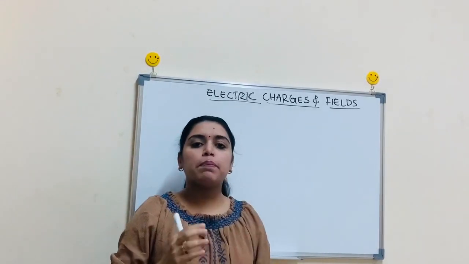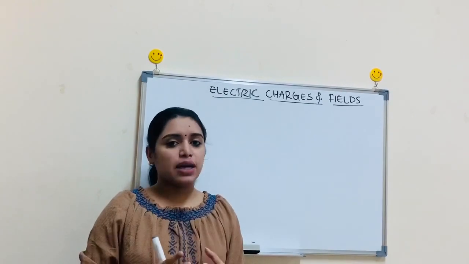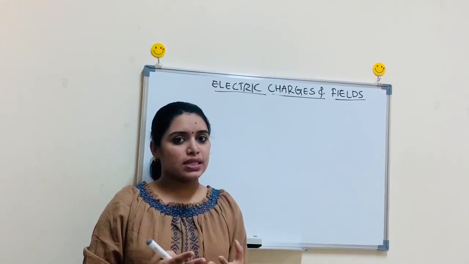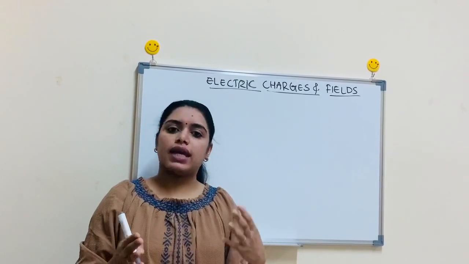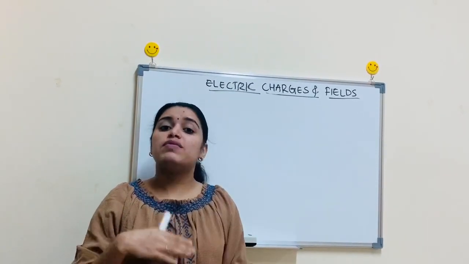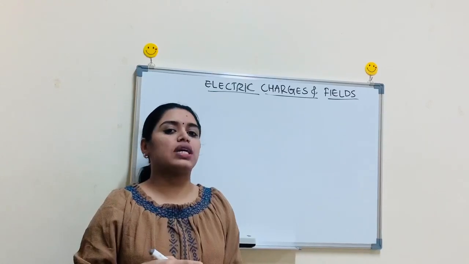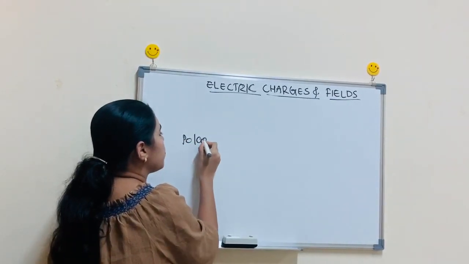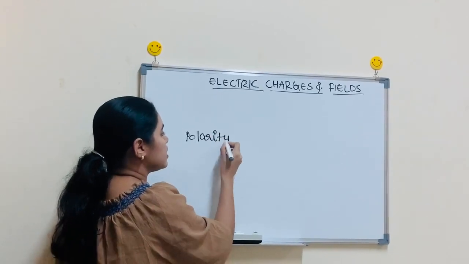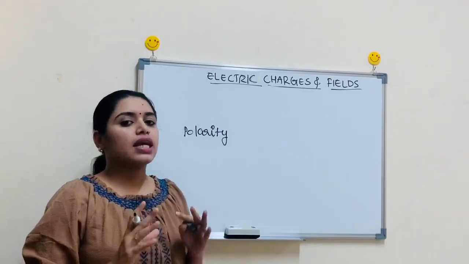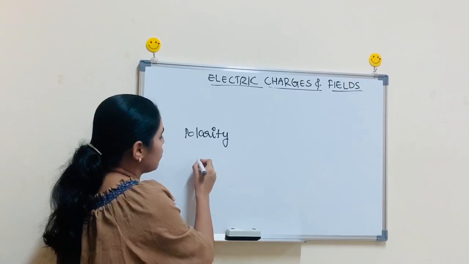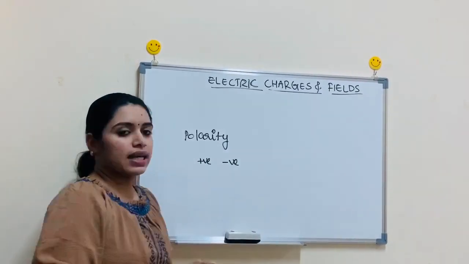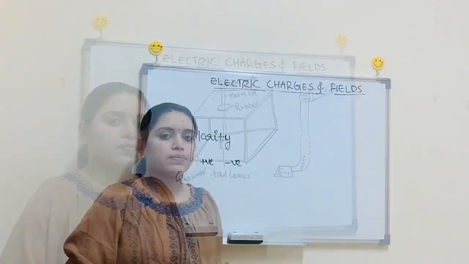Now, the property which differentiates the two charges. We know what the two charges are: positive charge and negative charge. The property which differentiates these two charges is called polarity. So we know that there are two types of polarity. One is positive polarity, and another one is negative polarity.